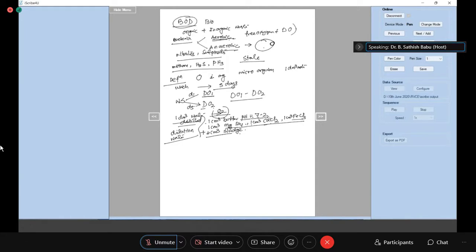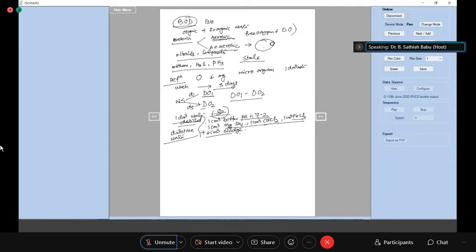We know that oxygen is sparingly soluble in water. As I told you, at room temperature, about 7 to 8 ppm is the amount of oxygen which is present. Now, a very small amount of oxygen is present in water.